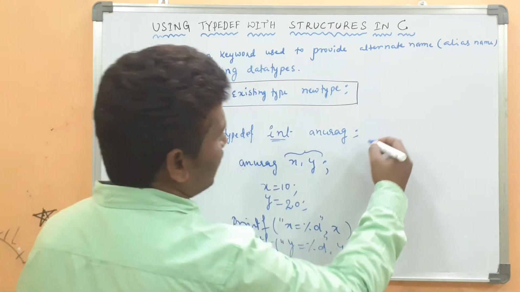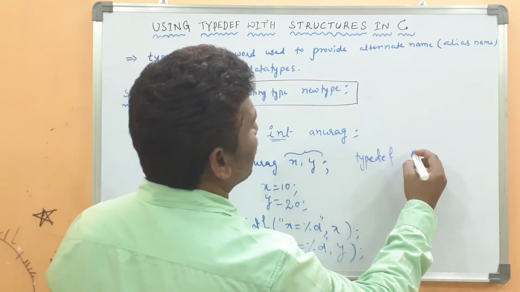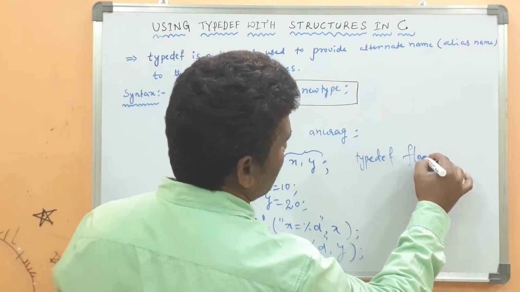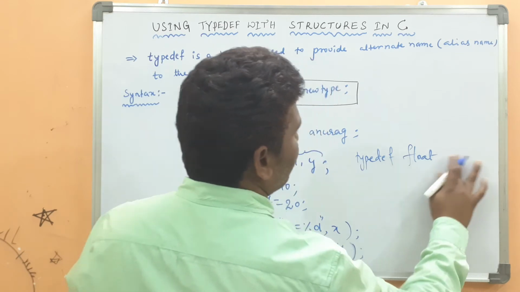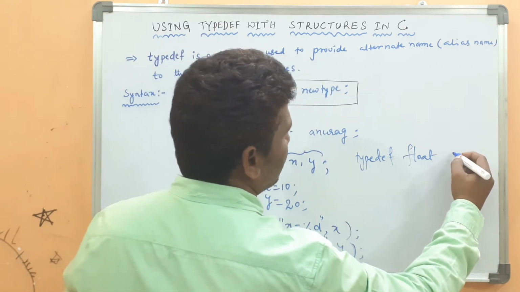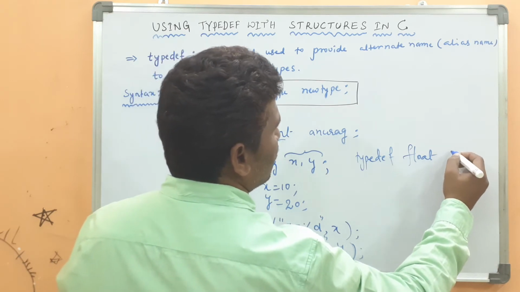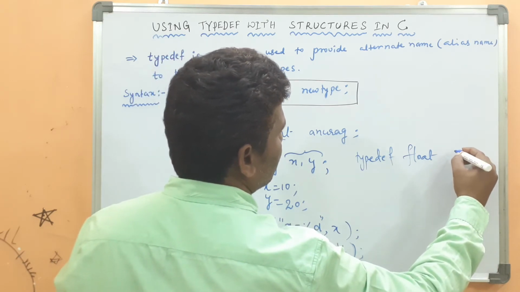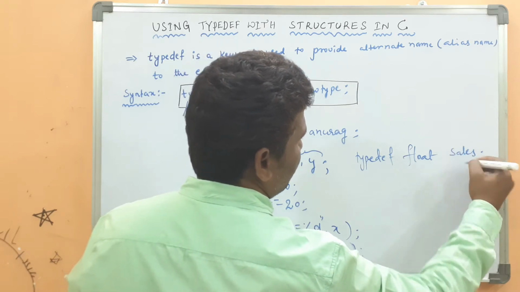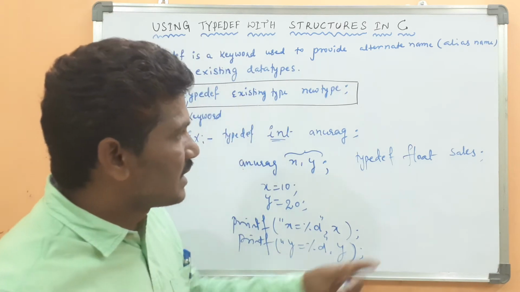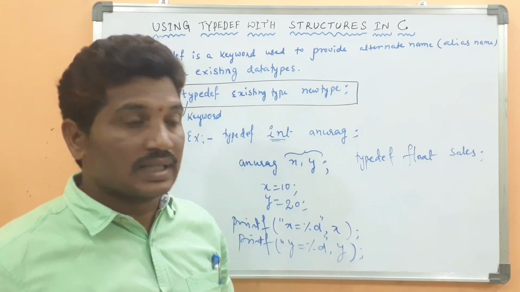Or else, another example: typedef float sales. It is an existing data type, whatever the type. Then sales is the alternative name or alias name to the existing data type float.